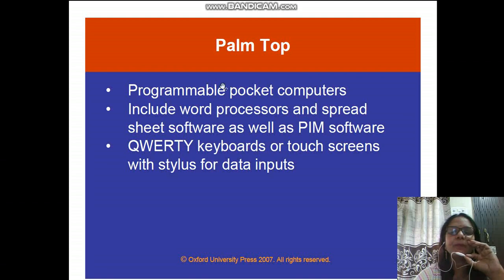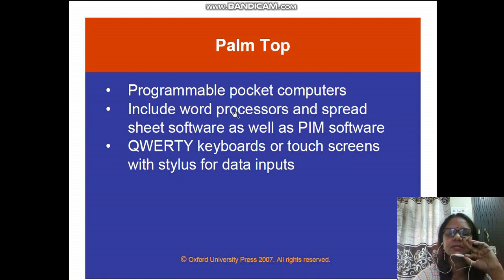Okay, now these palm tops are programmable pocket computers which include word processors, spreadsheet software as well as PIM software. This uses a keyboard or the touch screen with the stylus for data input. So we were talking about 2015. Just consider that what we are learning right now is from 2014 or 2015, when we had palm tops, programmable pocket computers, small-sized computers where we were able to use the word processor.